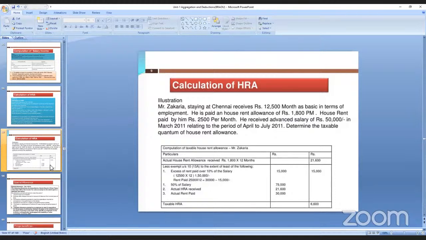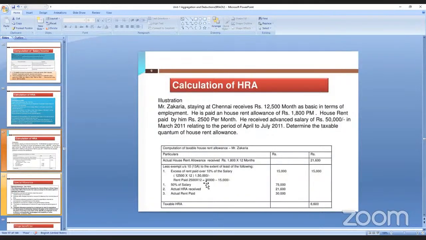Here, first you have to write the actual allowance. What is the actual allowance? 1,800 into 12, that is 21,600 is the actual allowance. That is the HRA allowance that we are writing in the outer column. And the next is less exempt under section 13A. So there are three exemptions. One is 50% of salary. Next one is actual HRA received. Third one is rent paid minus 10% of salary.